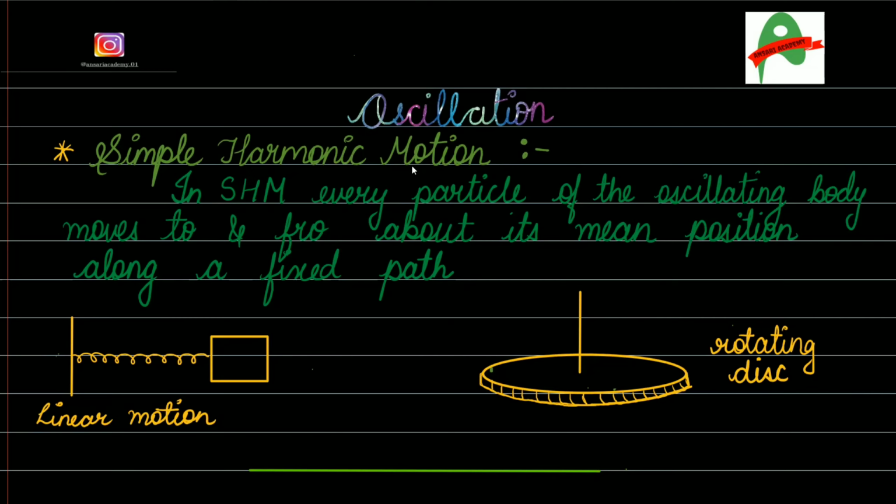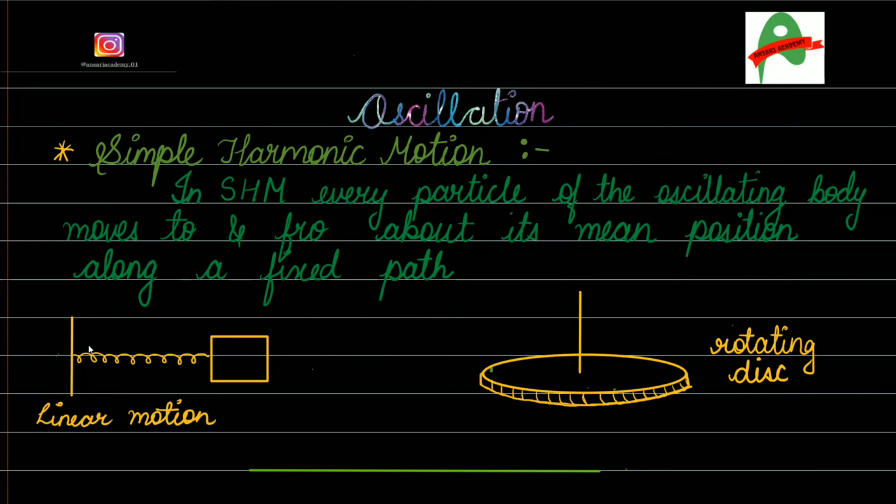So what is simple harmonic motion? In simple harmonic motion, every particle of the oscillating body moves to and fro about its mean position along a fixed path. We have discussed it earlier. Simple harmonic motion is the simplest form of oscillatory periodic motion. All right, for that, please watch the periodic motion video. So it is a motion where every particle of the oscillating body moves to and fro about its mean position, like the example I have shown over here.